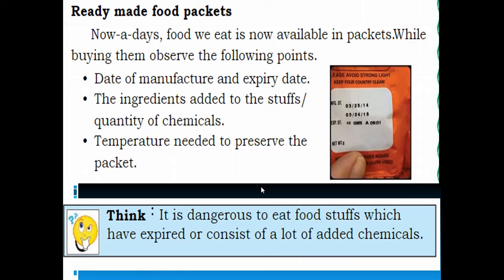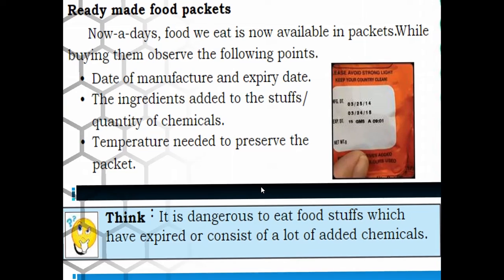You should understand that it is dangerous to eat foodstuffs which have expired or consist of a lot of added chemicals. Children, we should be very careful. We should see the expiry and manufacture dates, and only after that use it. Not only that, these ready-made food items contain many chemicals. Better we avoid the use of ready-made food packets.